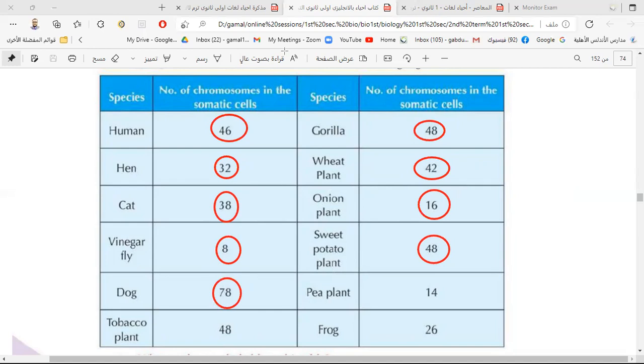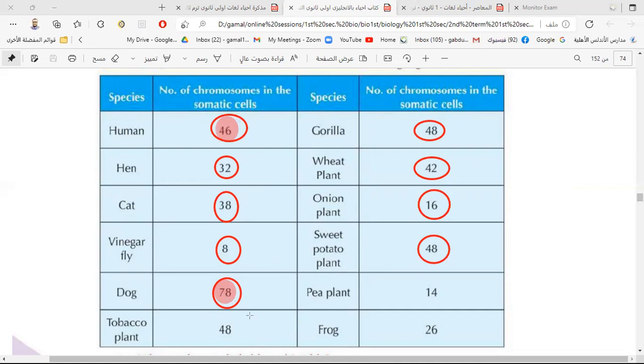Does it mean the dog is smarter than the human? The big number of chromosomes, does it mean the dog is bigger or smarter than the human? Of course not. The number of chromosomes doesn't mean that the living organism is smarter or bigger in size, because here we have 46 and in the dog 78.